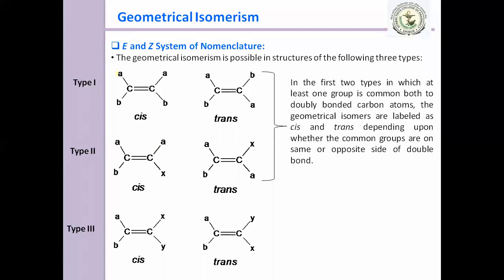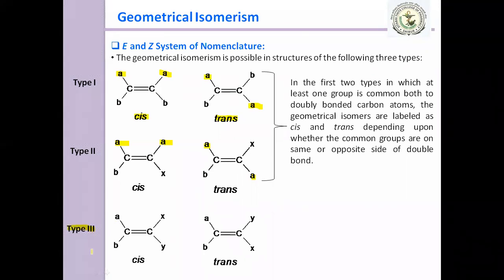So here is A. You may consider A, or you may consider B. In the case of this A, where they are present on the same side of the double bond, we give the prefix cis. Whereas where the A groups are present on opposite sides of the double bond, we give the prefix trans. Same is the case here: here the A groups are present on the same side, and here they are present on opposite sides. But in this third type, are any similar groups attached in type 3?